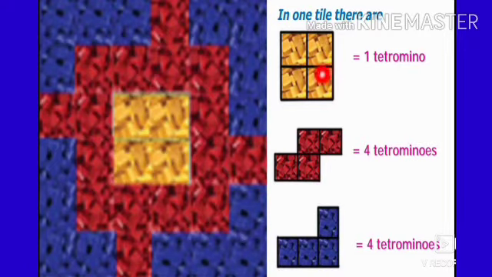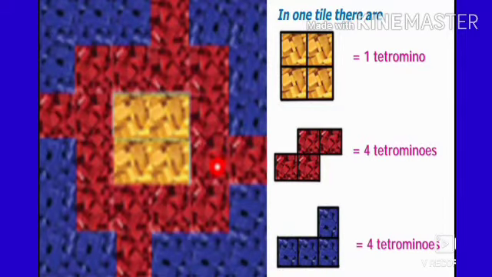How many O-shaped tetrominoes are there? The yellow color, only one. Each tetromino has 4 squares in it. And what about the red tetrominoes? The S-shaped tetrominoes are red.